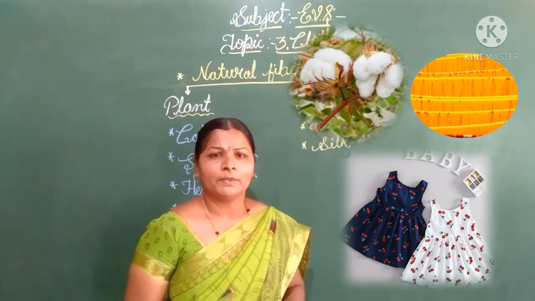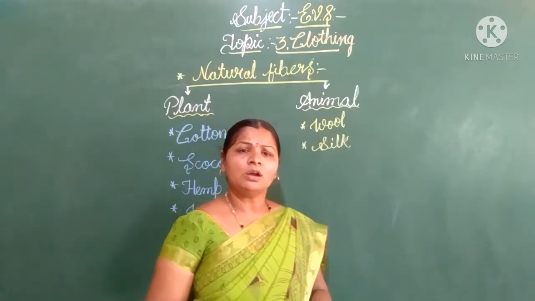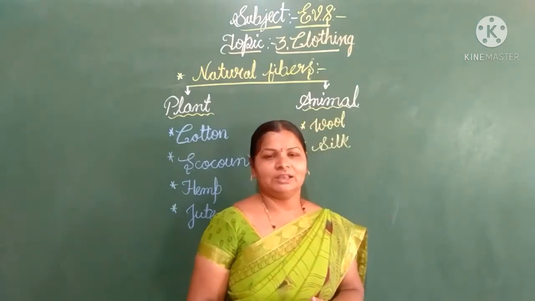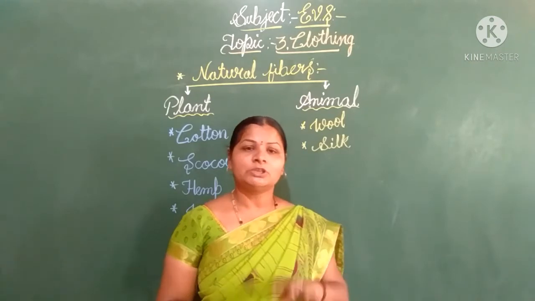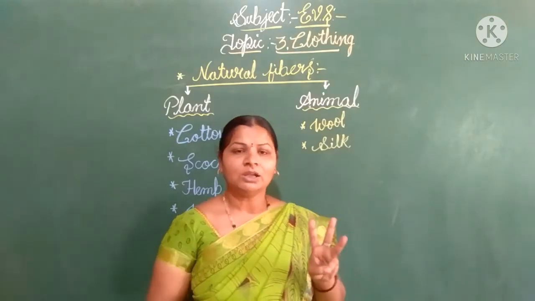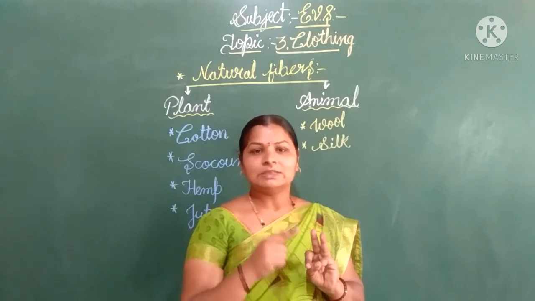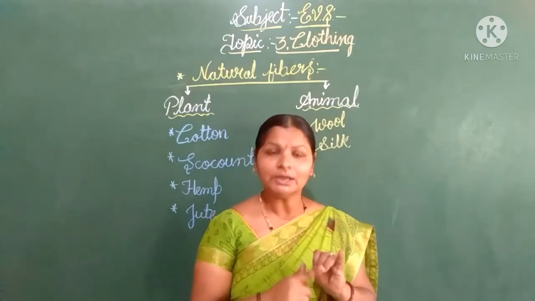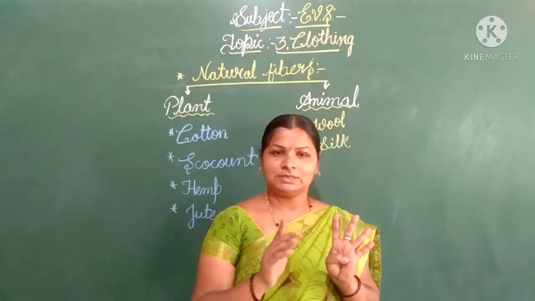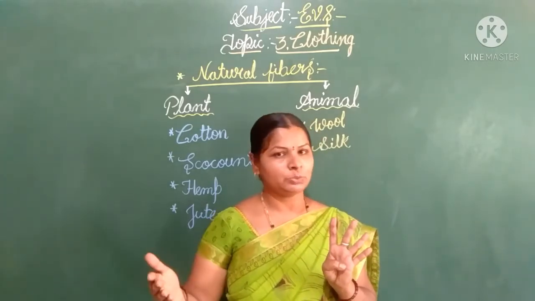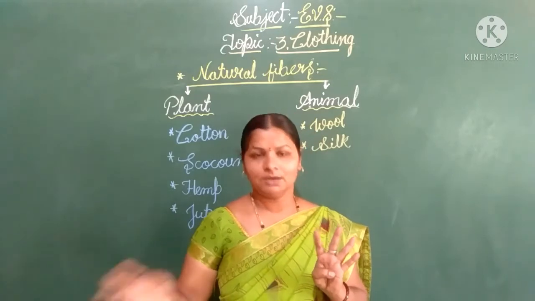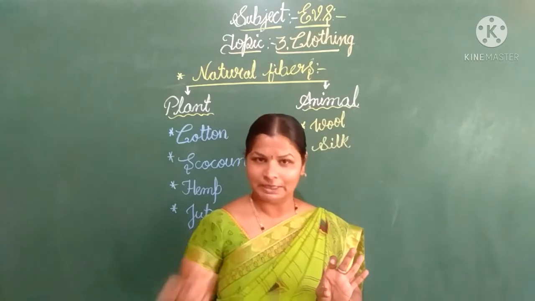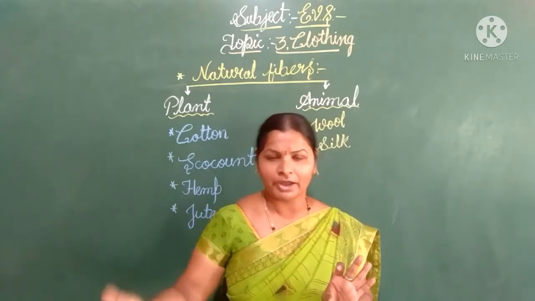So children, tell me how the raw cotton is turned into fabric or cloth. Yes, in that process there are three stages, right? The first one is ginning, the second one is spinning and the third one is weaving. Ginning means separating the seeds and dust particles from the cotton. Spinning means the raw cotton is turned into thread, yarn or fiber.